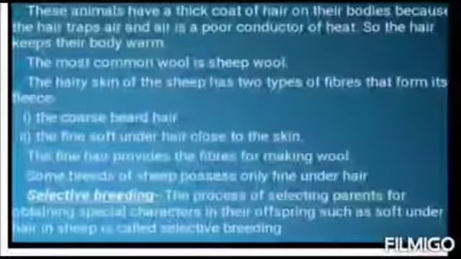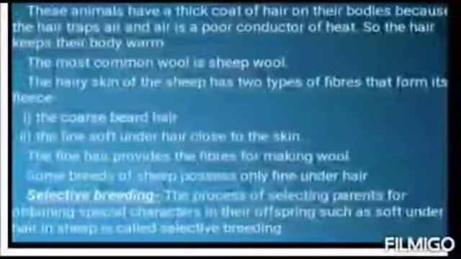The hairy skin of the sheep has 2 types of fibers that form its fleece. The first one is the coarse beard hair, which is present in the beard and face region, which secretes a fiber made of a protein which hardens on exposure to air. So these beard hairs are not used for making fibers. The second one is fine soft under hair close to the skin. It is present on its whole body. It provides the fibers for making wool.